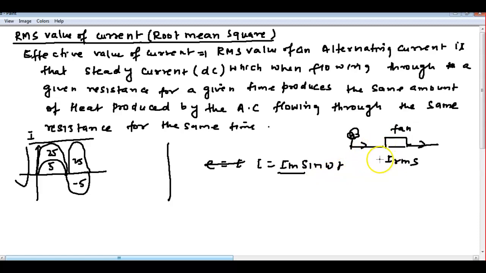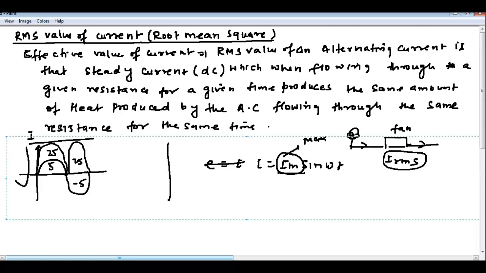Now only keep this in mind, because while solving problems you will get confused: when the equation is there, the current is the maximum, the peak. Normally in the circuit, the current which is flowing is the RMS current. That is equivalent to applying in the DC circuit, meaning we are taking the square of the current and then taking the square root. That is called the effective value of current, the RMS value of current. No doubt till here? Any doubt?